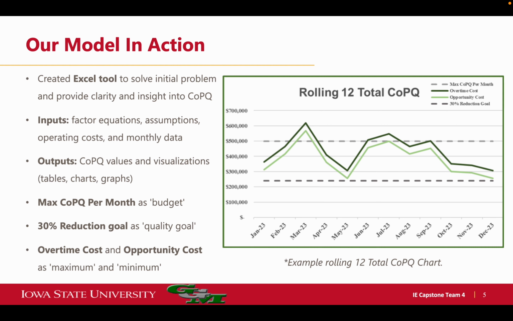This is so GGM can visualize if they're meeting their goals and how their process improvement projects are helping them. The graph shows both opportunity and overtime costs as the max and min green lines. There are also two dotted lines on the graph. These represent the max COPQ per month that GGM is willing to spend and the minimum reduction goal. So that's where they want to go.